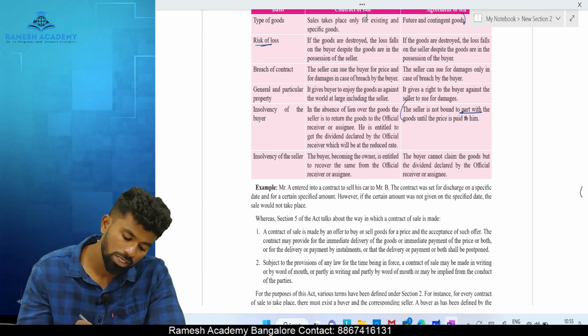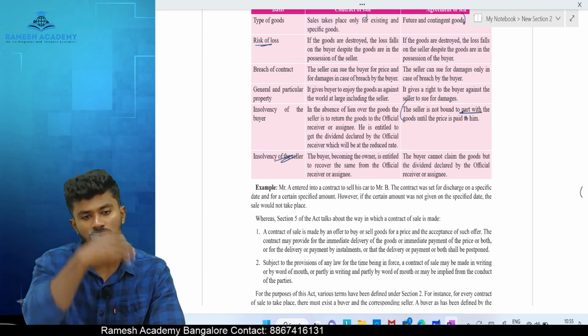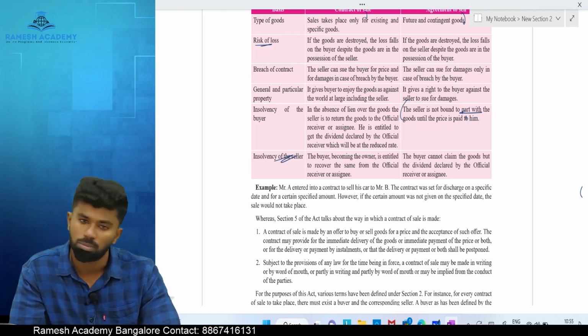Seller is the owner. Insolvency of seller. In case of sale happens, who is the owner? Buyer is the owner.